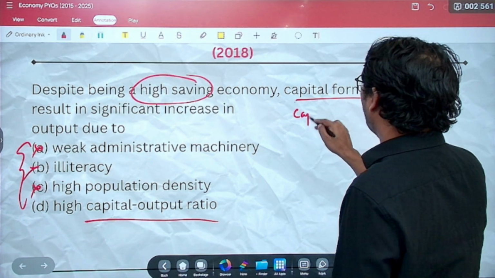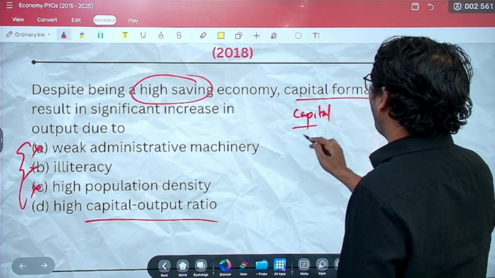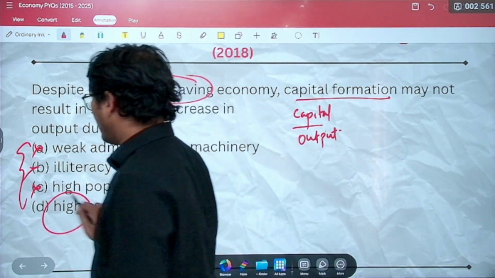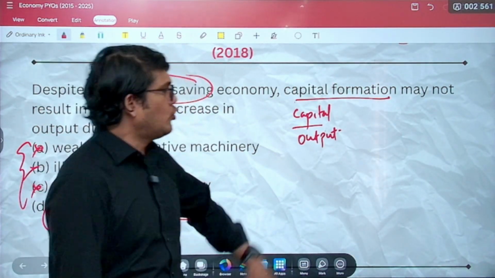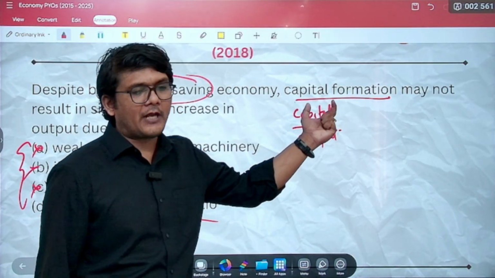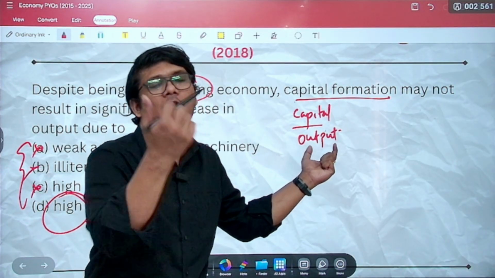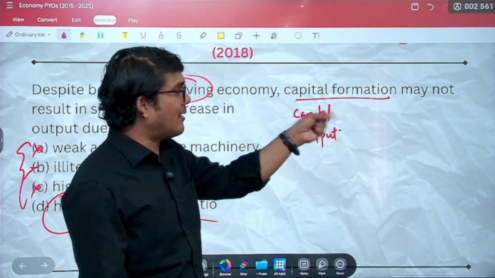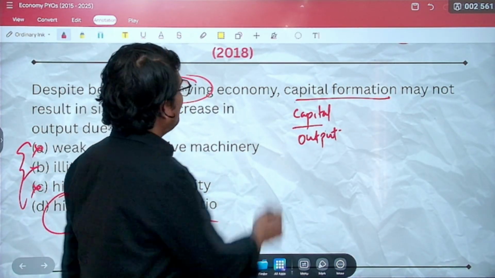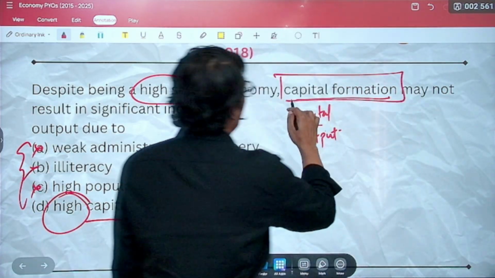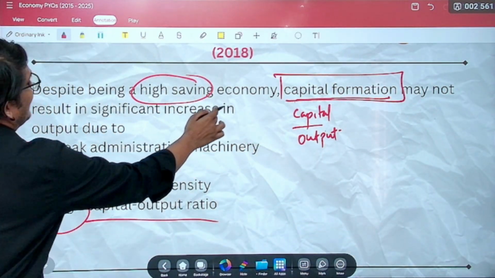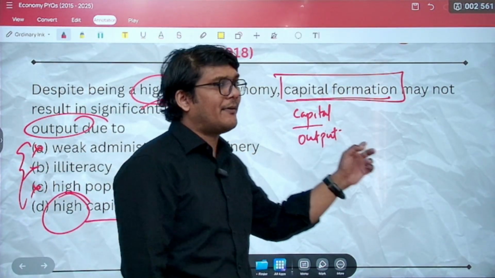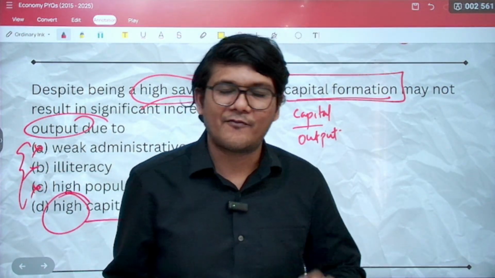What is capital output ratio? It is capital divided by the output. If you have a high capital output ratio, that means what? You are requiring a very high amount of capital and you are getting a very small amount of output. That is why the capital output ratio is high. And if the capital output ratio is high, even if there is a high amount of capital formation, it would not result in a significant increase in the output. It's a very factual thing.